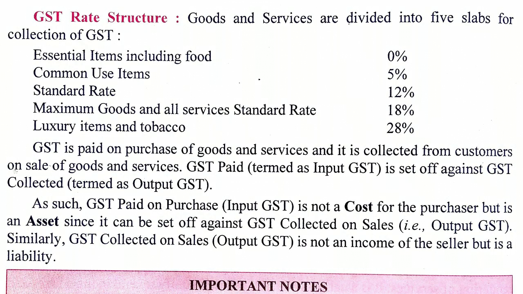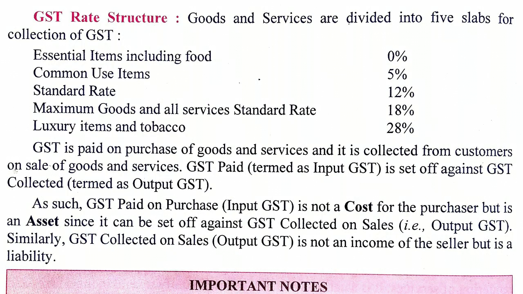Now GST paid is set off against GST collected. When we purchase, we pay GST, and when we sell, we collect GST. At the end of the year, the balance amount is paid to the government.